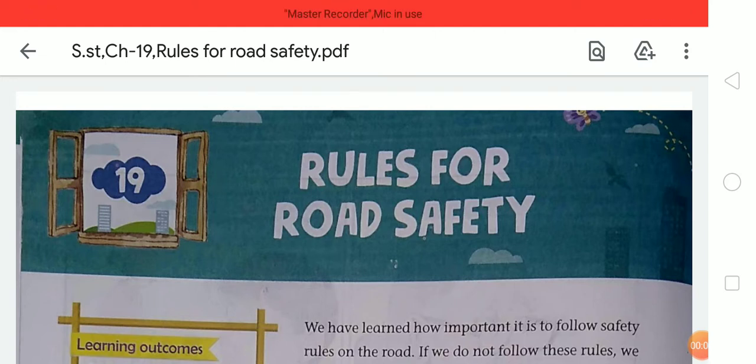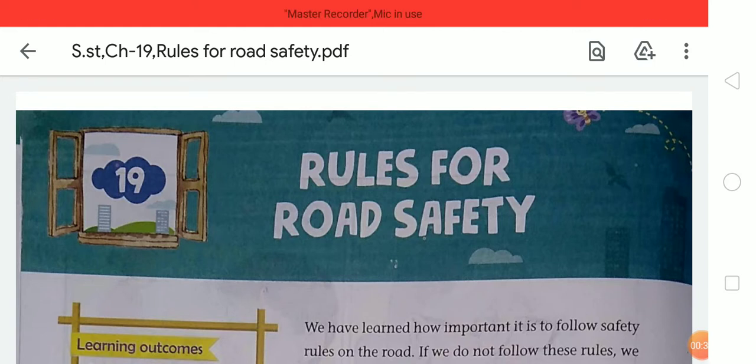I am a subject teacher of social study of LPM Public School, and today I'm going to discuss and explain chapter number 19. Your chapter name is Rules for Road Safety. So students, it means road safety rules help us to stay safe on the road, and you have already learned some safety rules in your previous classes, and in this lesson you will learn some more.